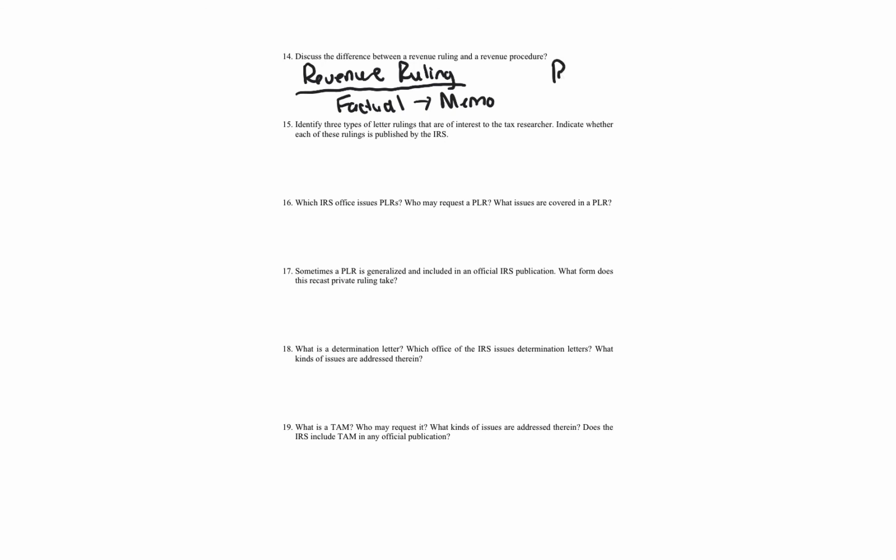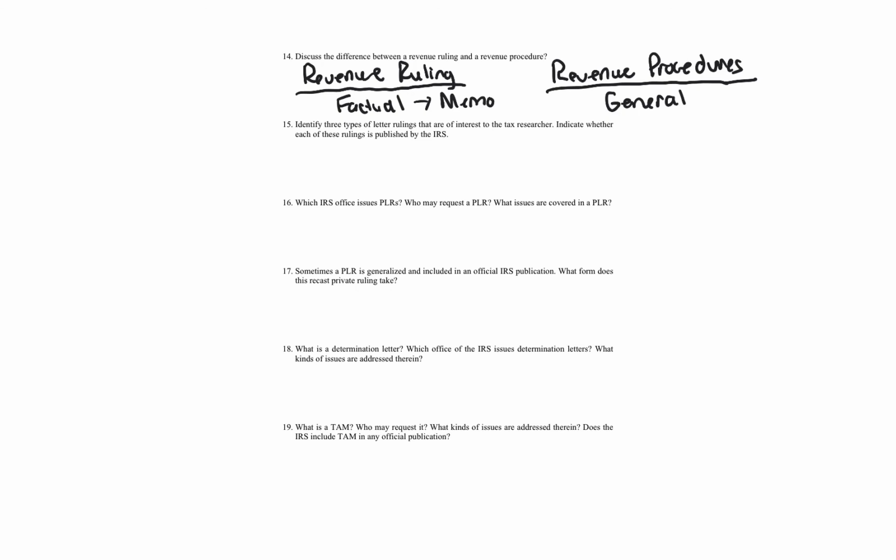A rev procedure is more general. It deals with more general areas of law, providing specific updates or clarification of a general area of law. It's not going to give you factual situations. They're both issued by the national office, just so you know, and I would say they have the same weight of law. Some people argue revenue rulings might be stronger because, again, you have that factual element. Revenue procedures might be stronger because there's less issued than revenue rulings per year generally.